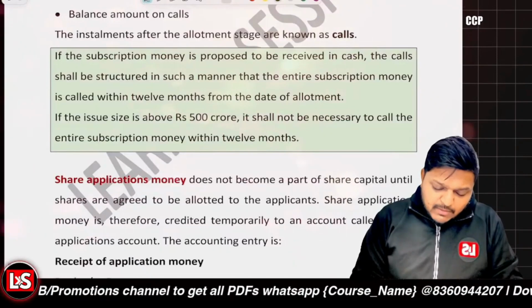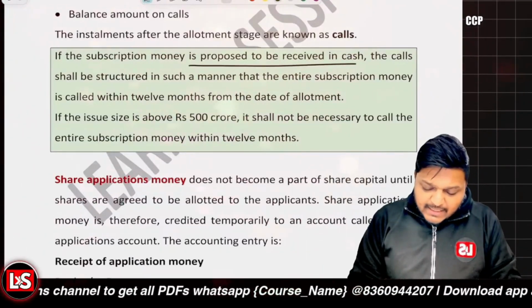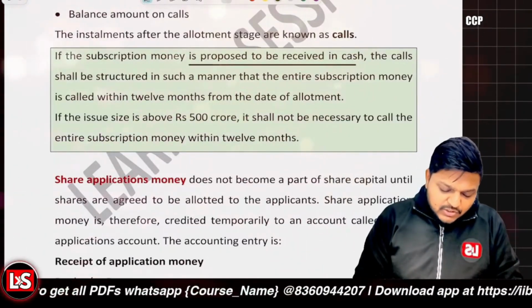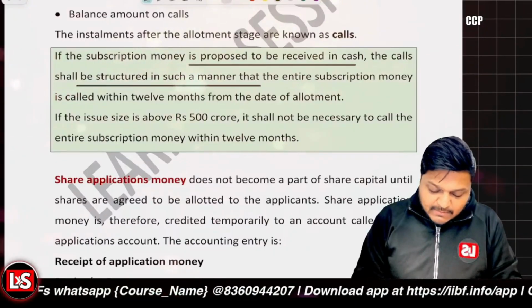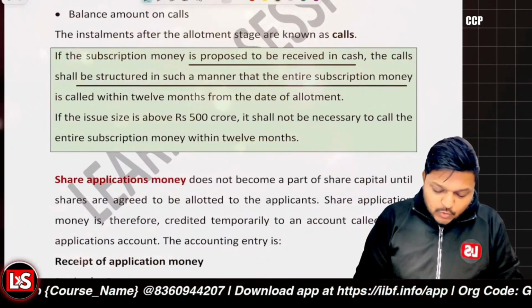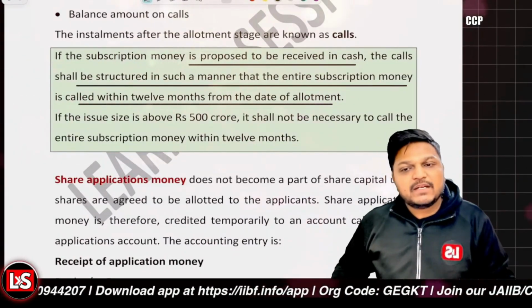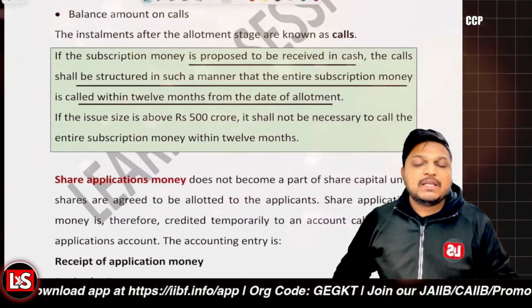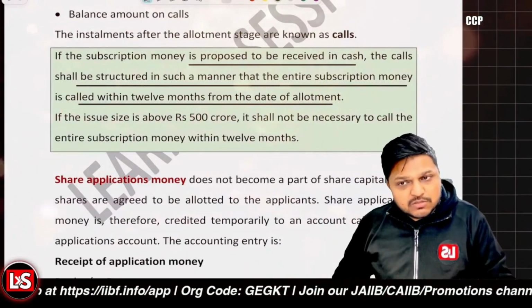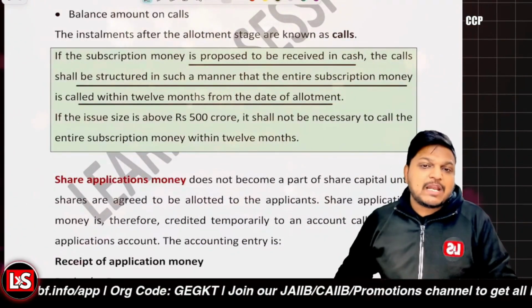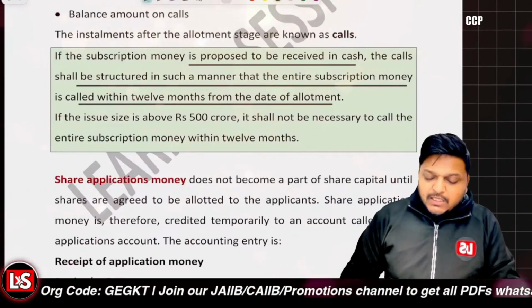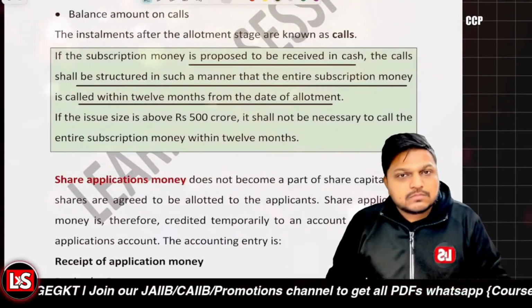So if the subscription money is proposed to be received in cash, the calls shall be structured in such a manner that the entire subscription money is called within 12 months from the date of allotment. If the subscription money is proposed to be received in cash, the calls shall be structured in such a manner. Call means what? That we are calling the money for.